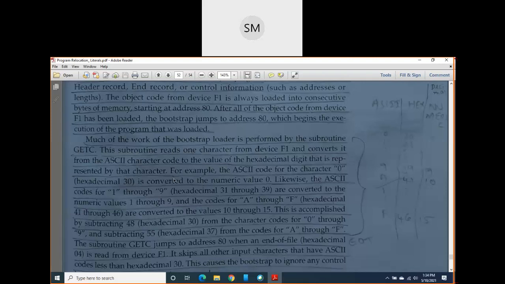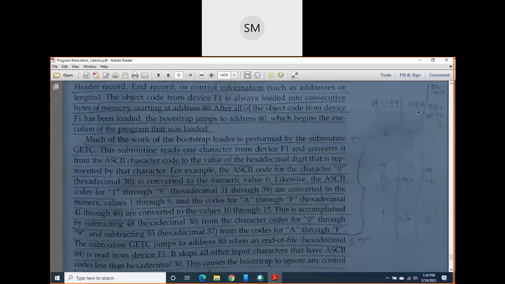Now here I have written 3 columns: ASCII values, hexadecimal values, and decimal numeric values. Why have I written them? So that you can understand better. 0 to 9 I have written, and 10 is treated as A, B, C, D up to F. The equivalent decimal values are 0 to 9, A is 10, and F is 15.